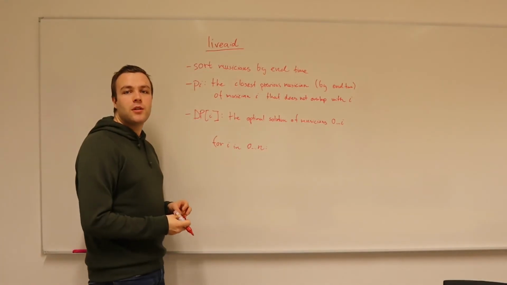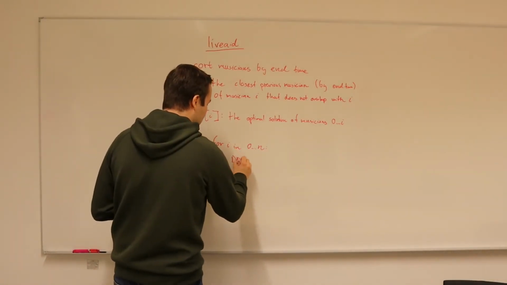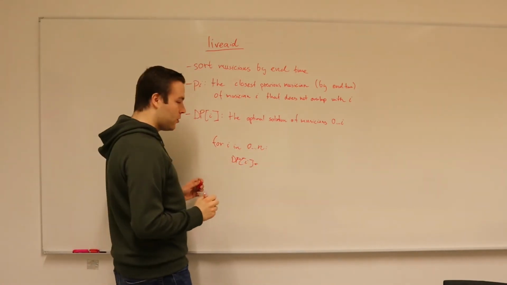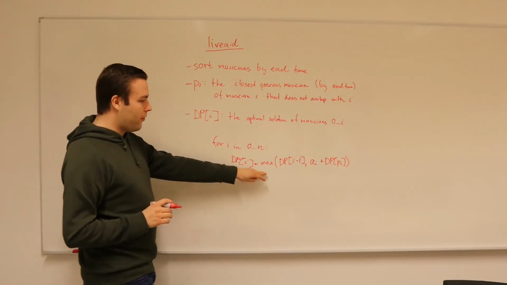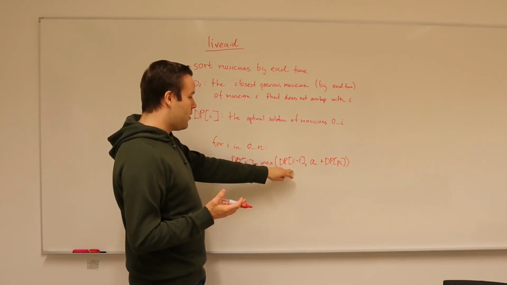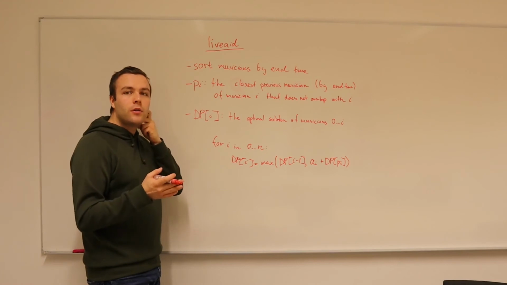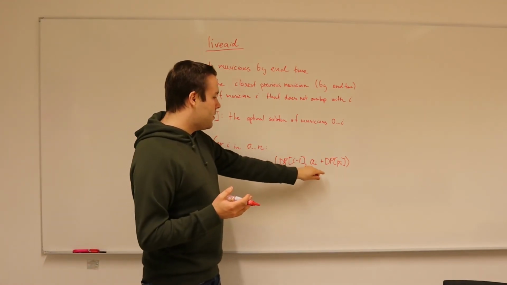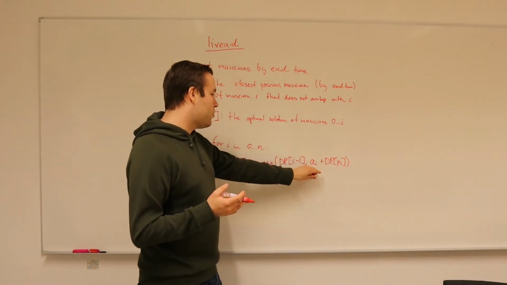For each musician in increasing order of end time, we set dp[i] equal to the maximum of the previous one, which means that we do not include the current musician, and the one where we include the current musician.